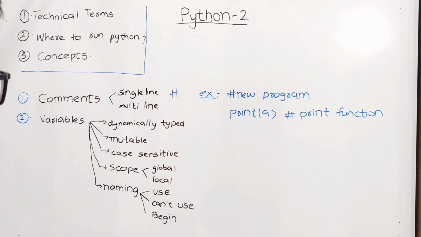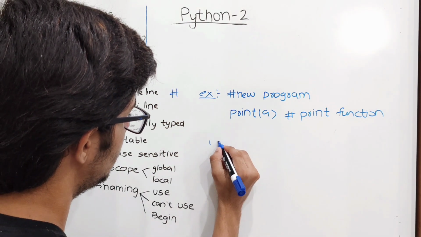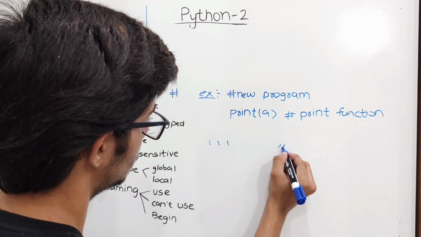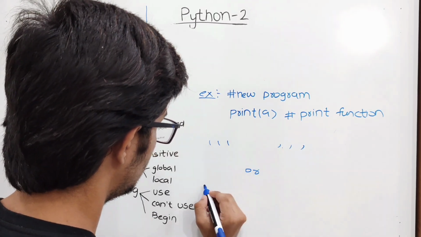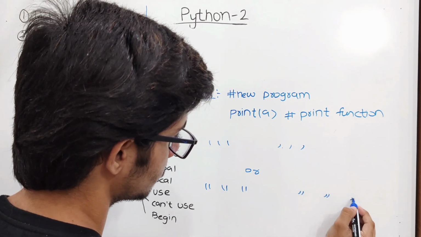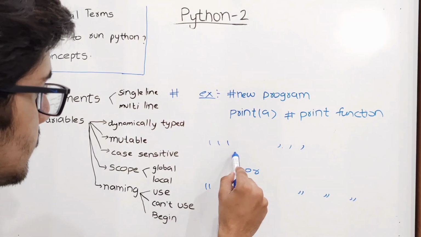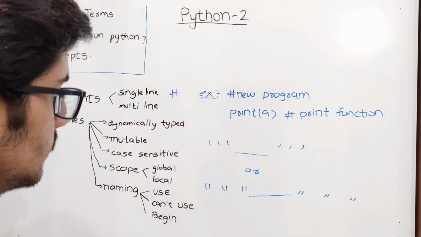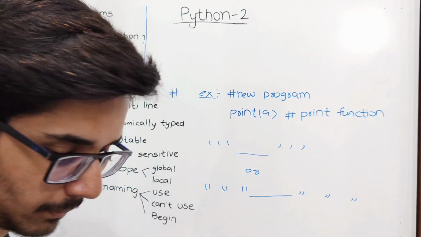Multi-line comments are declared by using triple single quotes or triple double quotes. You should put the comments in the space. Okay, like this.